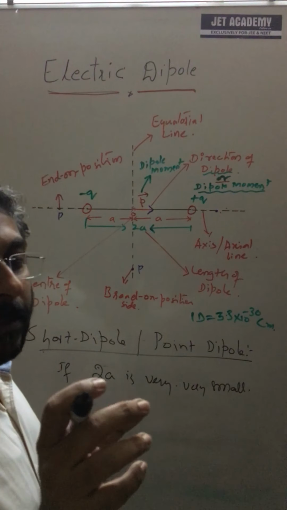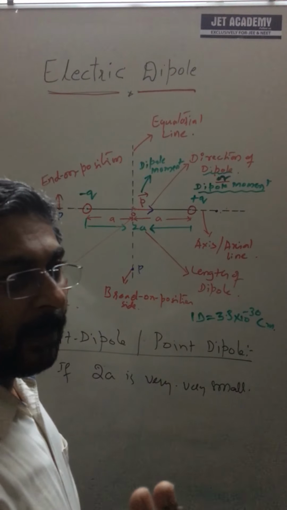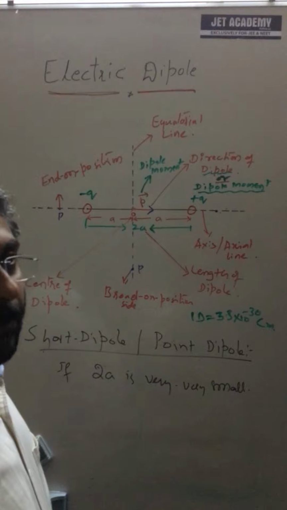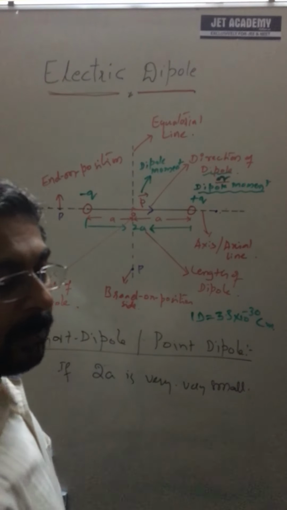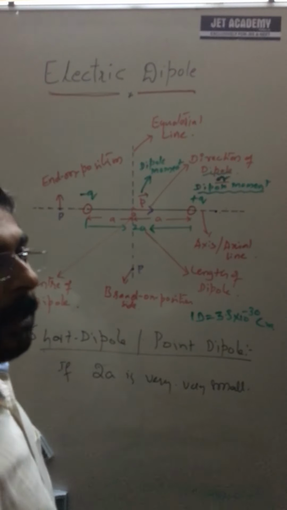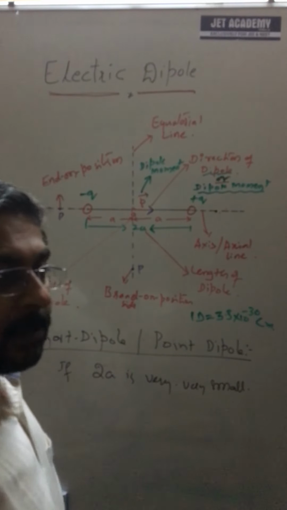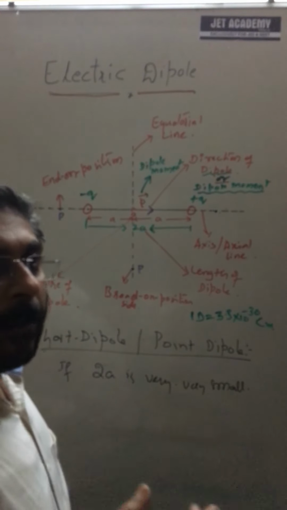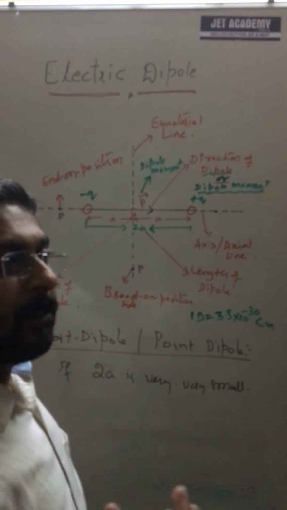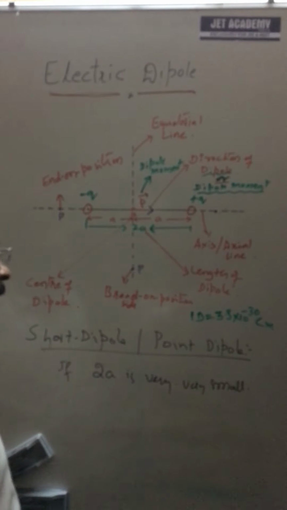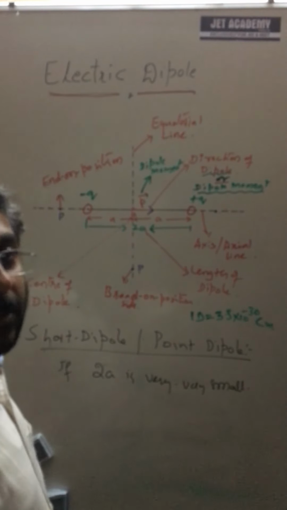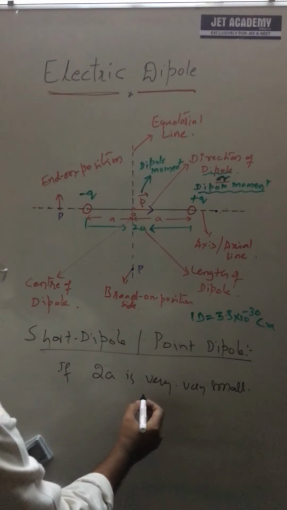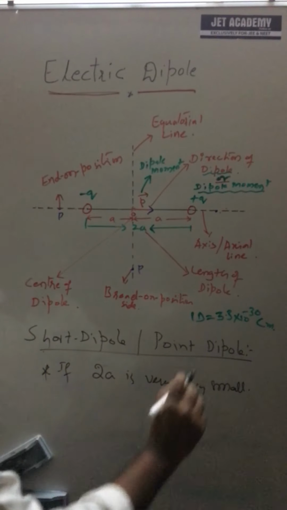In a molecule, take the H2O molecule: the effective center of the negative charge of oxygen and the effective center of the positive charge of the two hydrogen atoms are separated by a small distance. At the molecular level we can call it a dipole directly, because the distance itself is of the order of 10 raised to the power of minus 10, in angstroms. Clear? Therefore if 2a is very small, we can call it a point dipole.